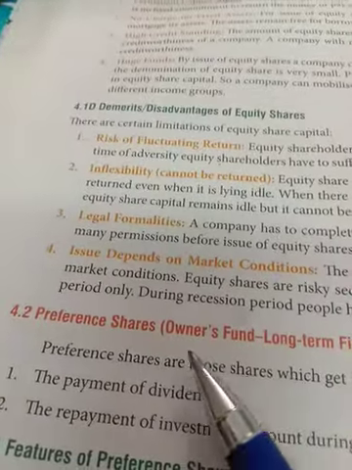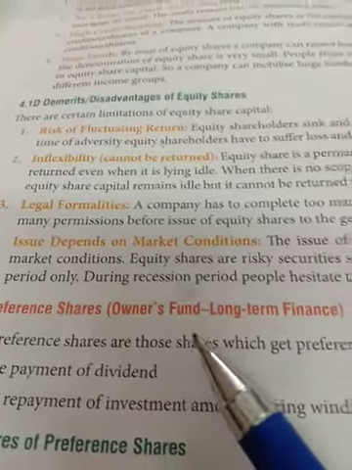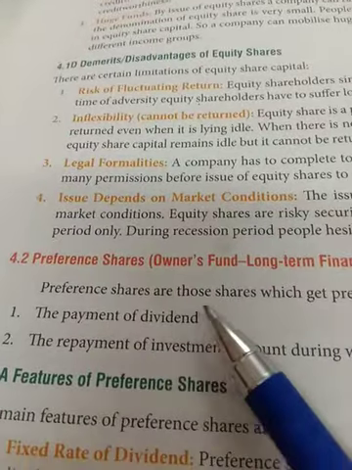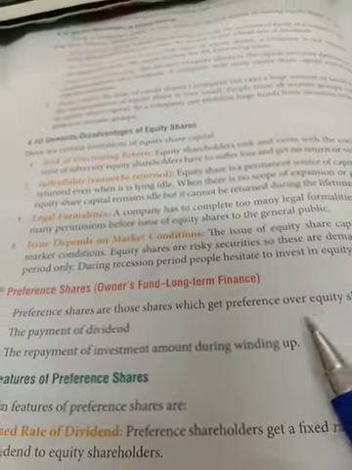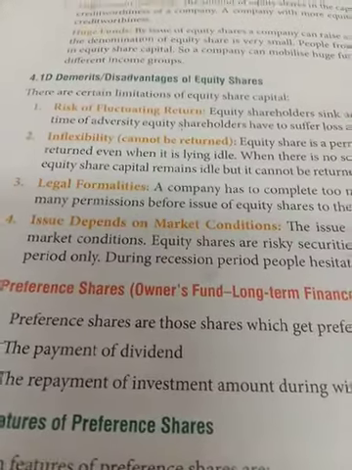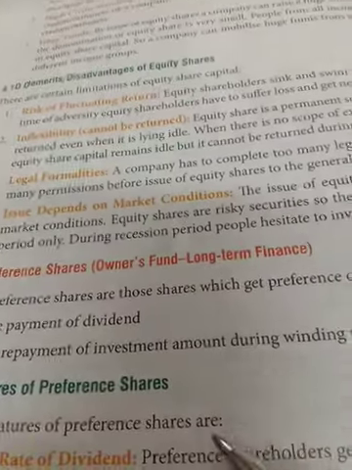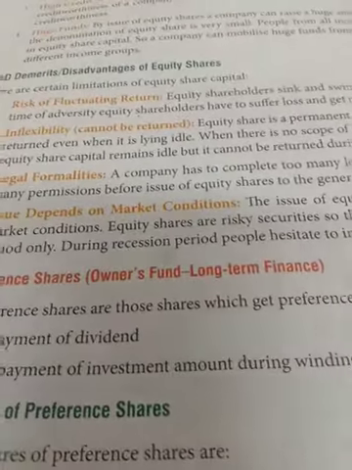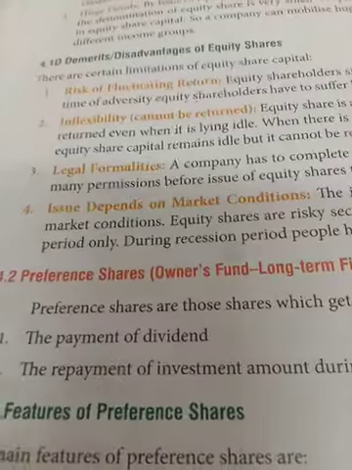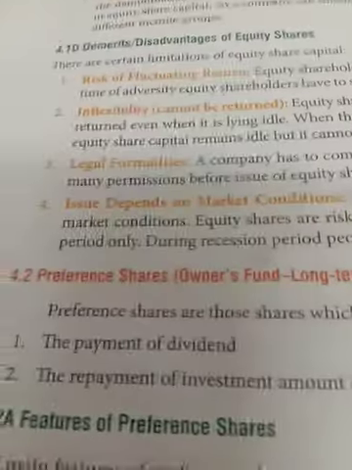Class now regarding the preference share. We were on the preference share, that is one part of the owners fund long term finance. There the preference shares have two rights over the equity share, that is payment of dividend. In the case of dividend, first of all dividend is to be paid to preference share, then to equity share, and then repayment of investment amount during winding up. When the business is to be wound up or the company is to be shut down, then payment is first of all given to the preference share.